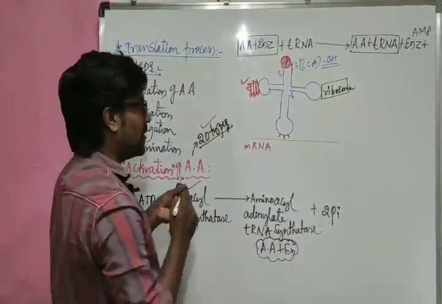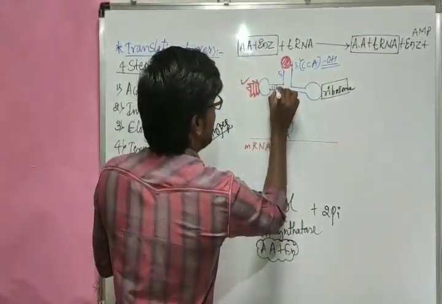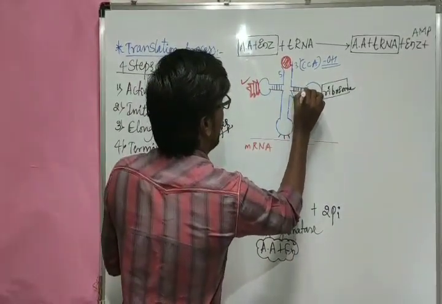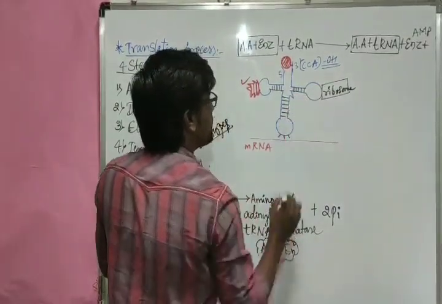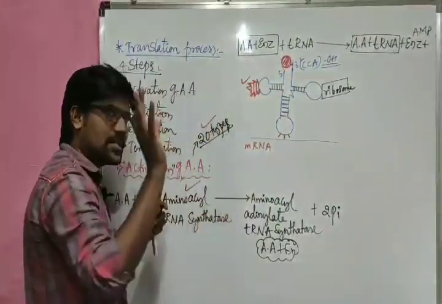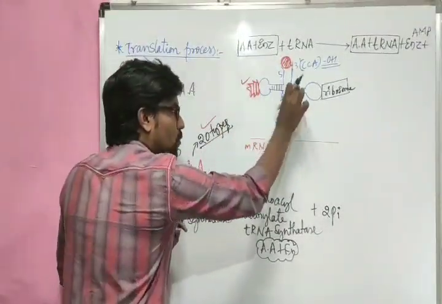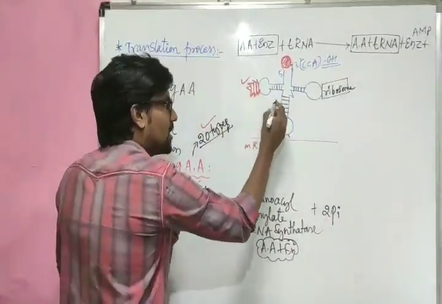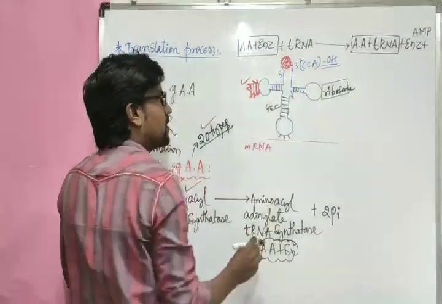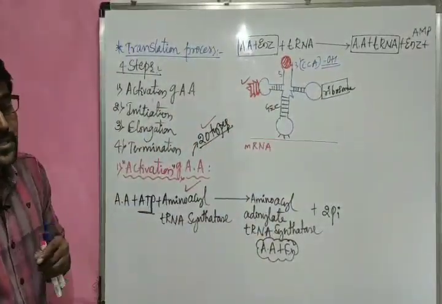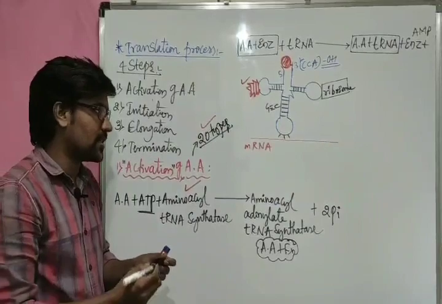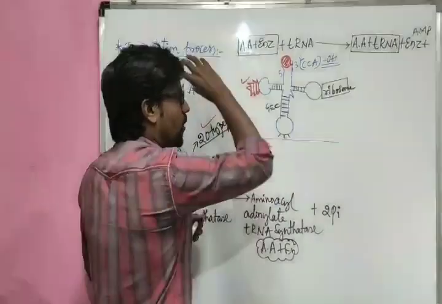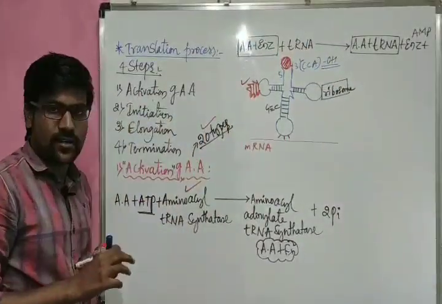And one more thing, in this tRNA, these are double stranded structures. In the double stranded structures, the remaining parts are single stranded, but this tRNA portion is double stranded. So here majorly G and C base pairs are present. That is the thing here. Now, okay, the amino acid is getting activated here, right?